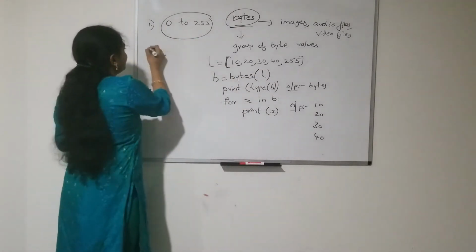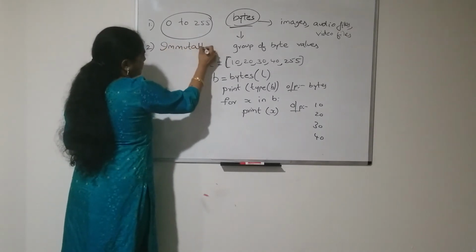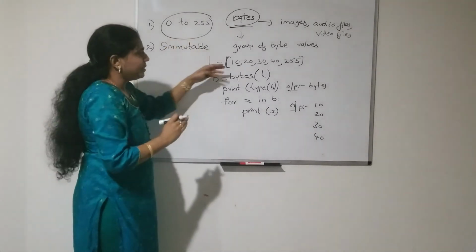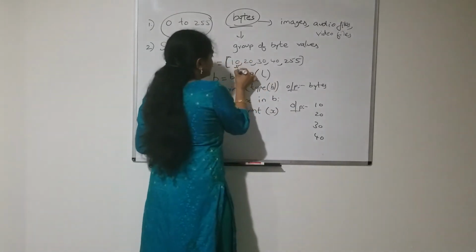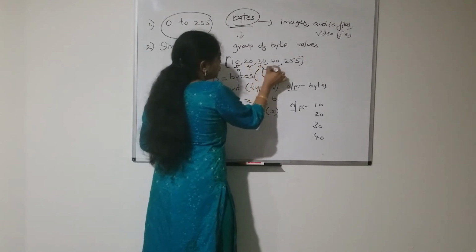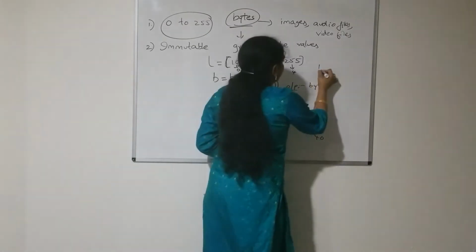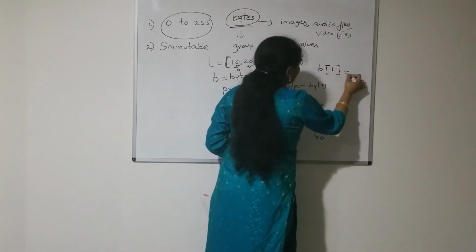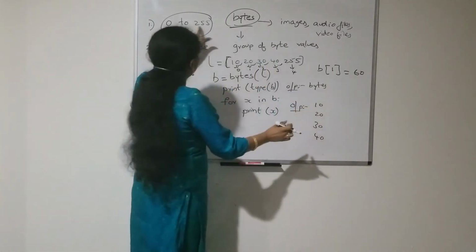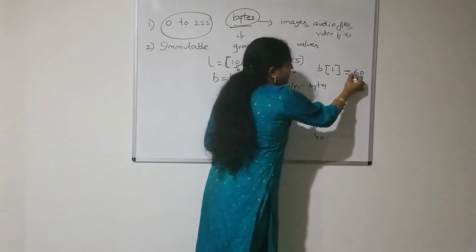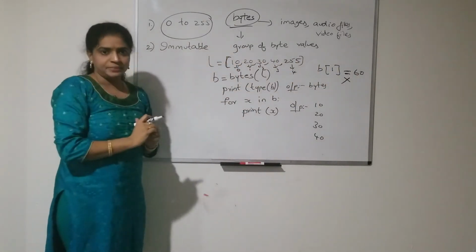And the second rule is that bytes is an immutable data type. That means you can perform indexing and slicing, but you cannot change. Suppose this is the 0th index, 1st index, 2, 3, 4. I can't assign B of 1 equal to 60 like that. Even though this is in my range from 0 to 255, this assignment is not allowed because bytes is an immutable data type.